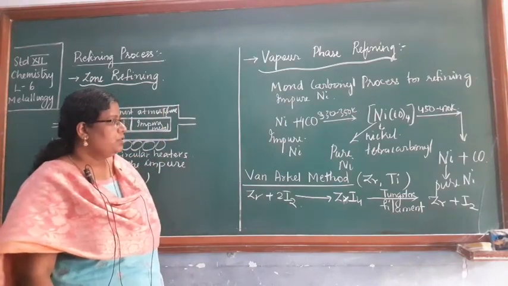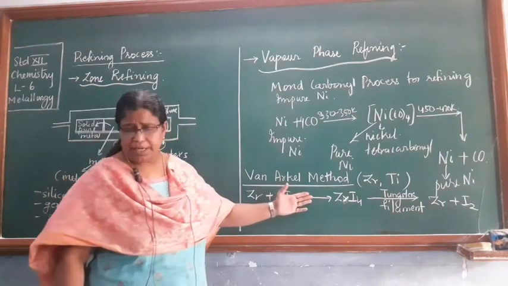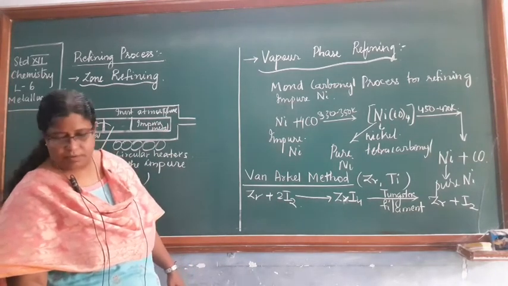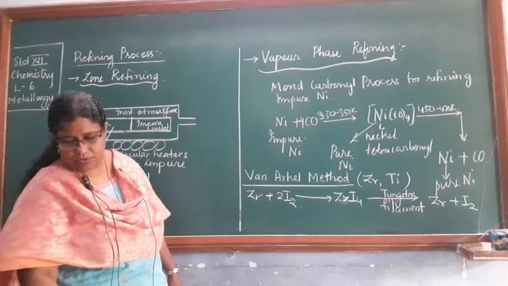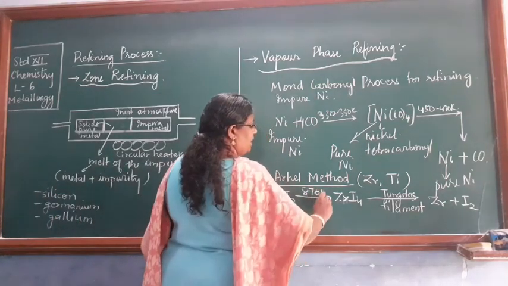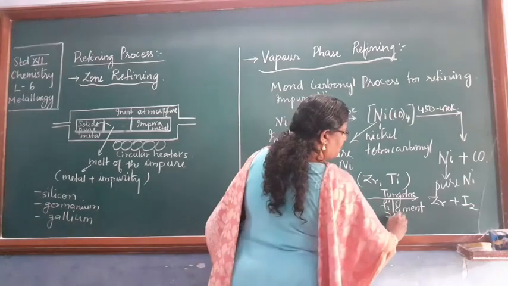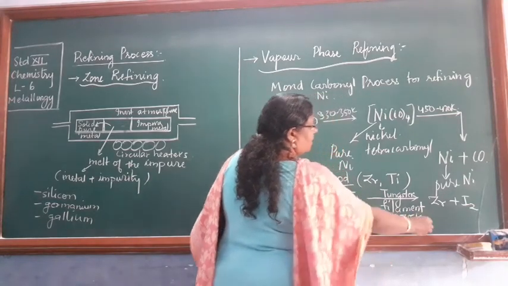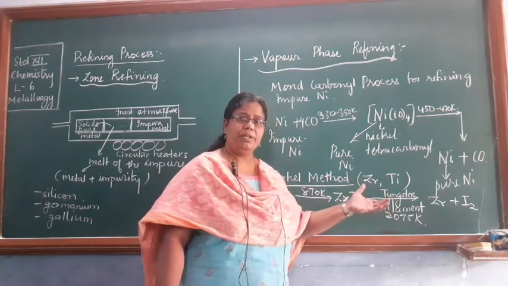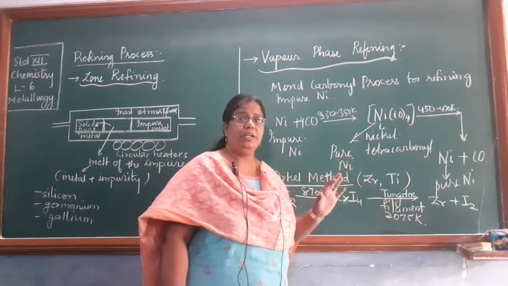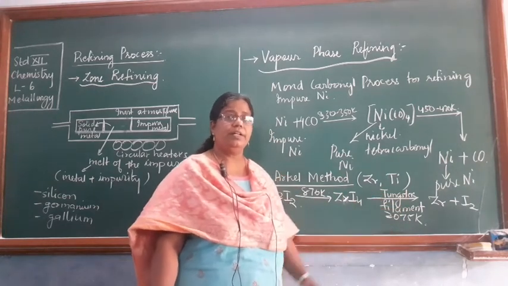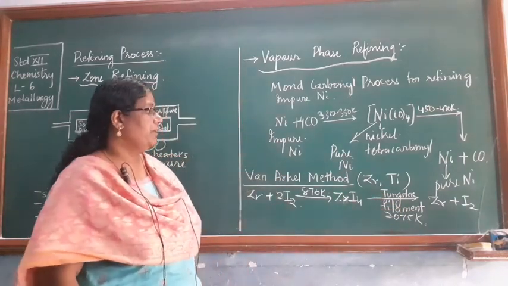Got it? So this is also carried out at high temperature, that is 870 Kelvin and 2075 Kelvin. This is 870 Kelvin and this temperature is 2075 Kelvin. Very high temperature. Tungsten is the only metal which can withstand very high temperature. So the decomposition process is carried out on the tungsten filament.